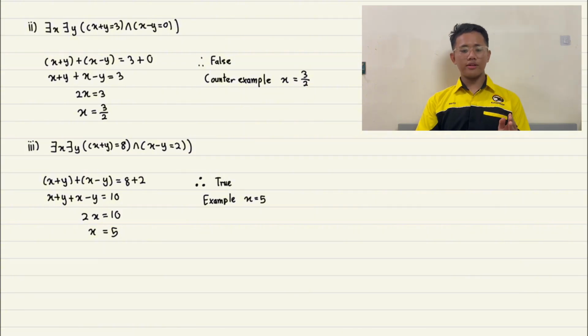Then we simplify it, we get 2x equals 10, and we let x at the left be alone, and then we get x equals 5. Since we get x equals 5, this statement is true, and the example is x equals 5. Alright, we will move on to the next question.